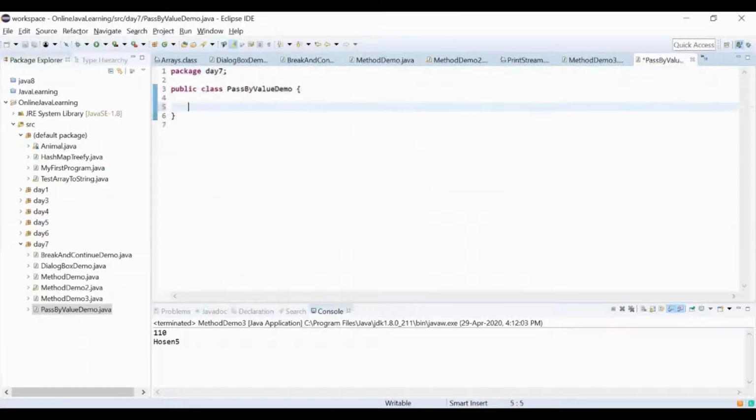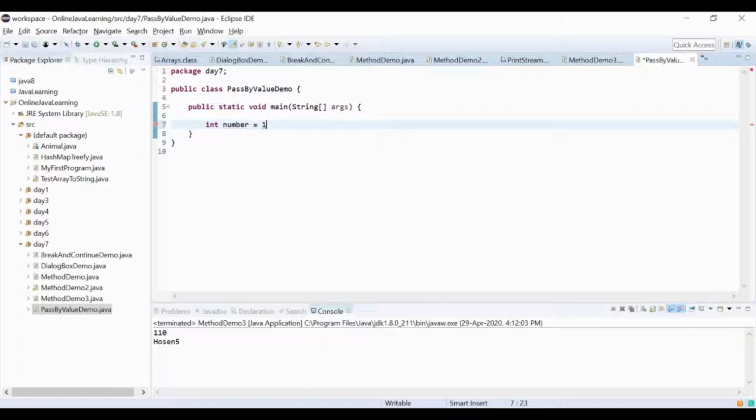I create a main method. Okay, I have created the main method. Let's say I take one integer number and its value is 10.